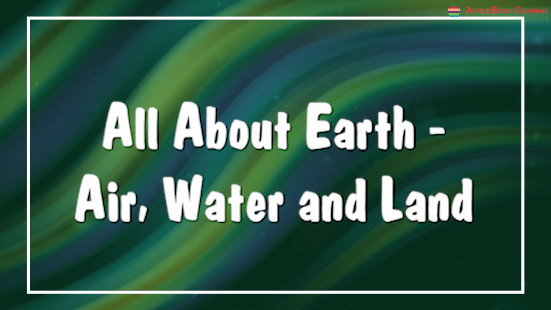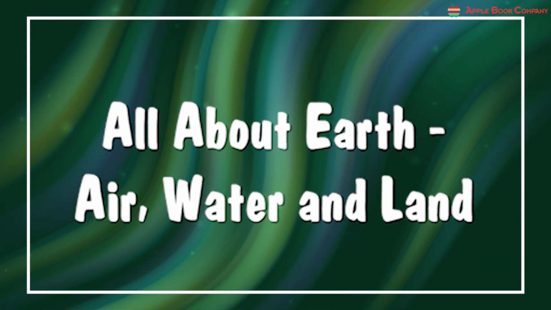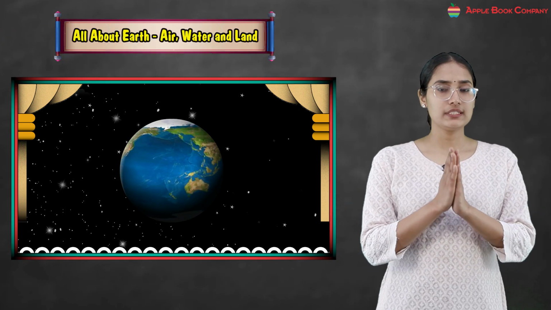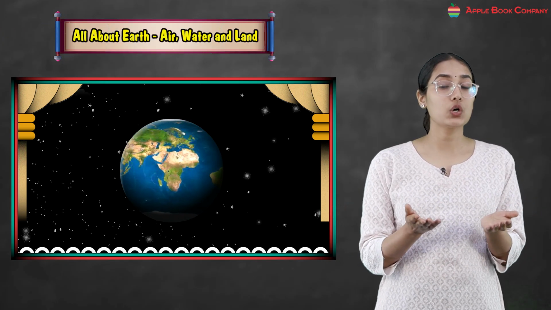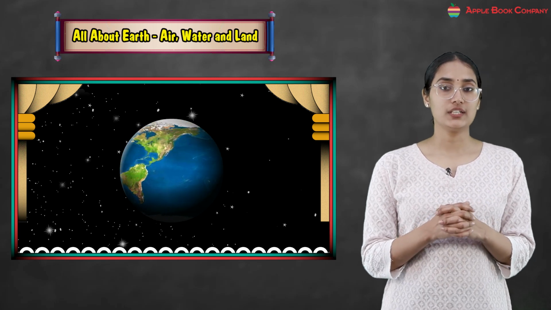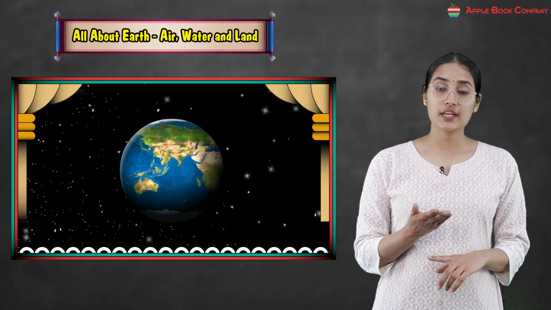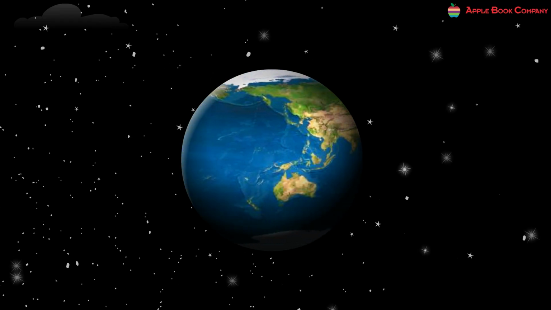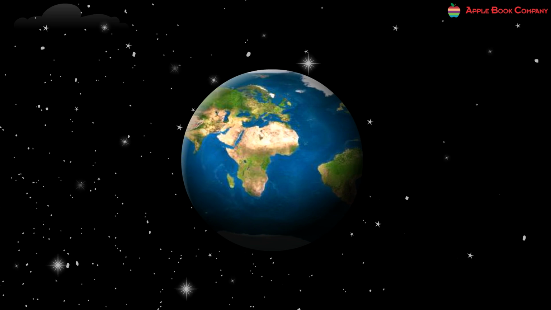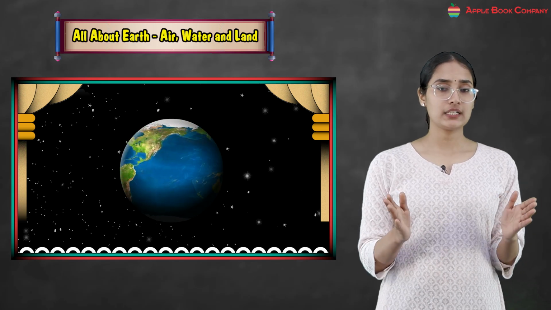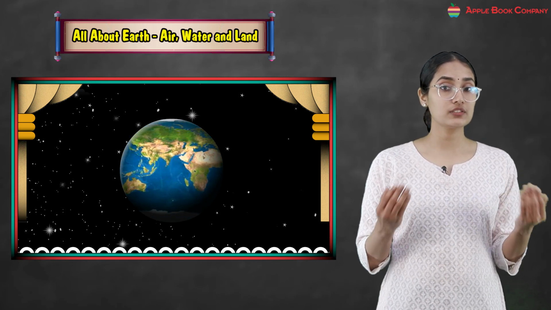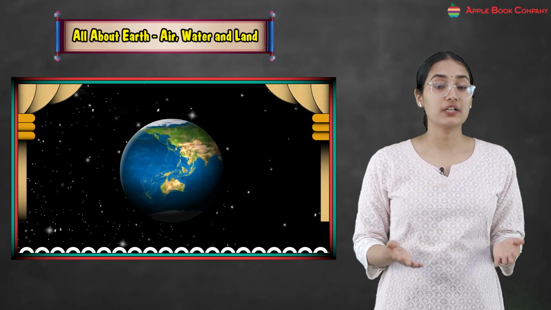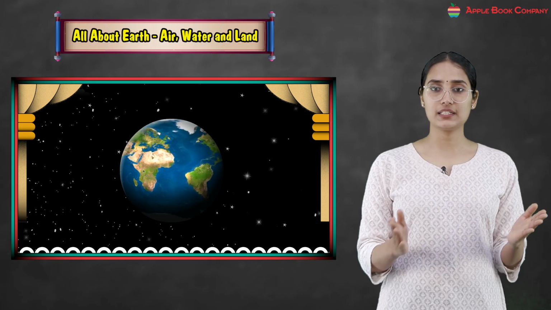So today in this chapter we will learn about our earth, air, water and the land. Okay. So these are all the things that we got from Mother Nature, right? The earth, the air, the water and the land. So our earth is a beautiful planet that has air, water and land. Okay, no other planet in our solar system has all these three things from where we can also survive. But our planet Earth has these three things.